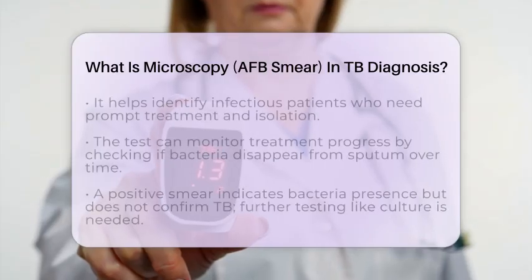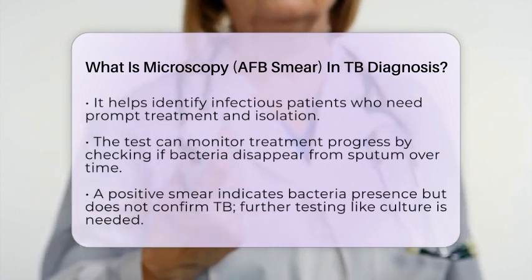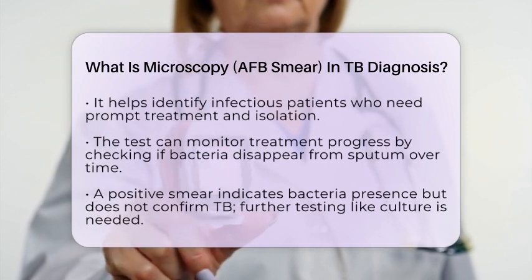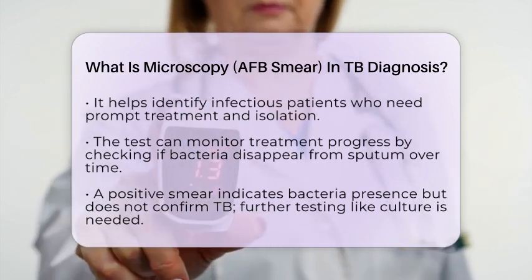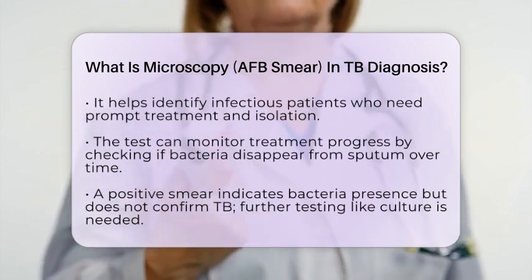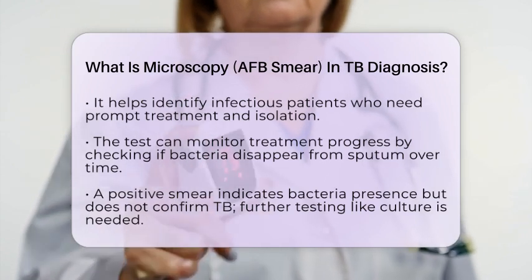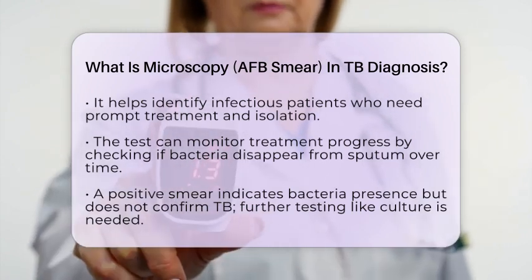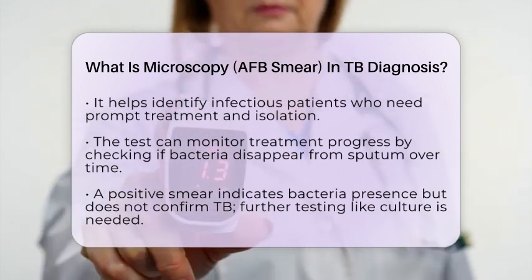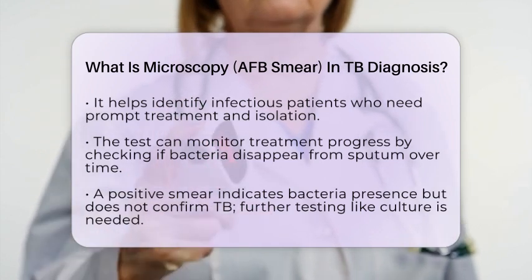However, it's important to remember that a positive smear shows the presence of acid-fast bacteria but does not confirm TB alone. Other bacteria can sometimes stain positive too, so further tests like culture or molecular testing are needed for confirmation. While the AFB smear is a powerful tool, it does have limitations. It cannot tell if the bacteria are resistant to drugs, so additional testing is necessary to determine the best treatment.